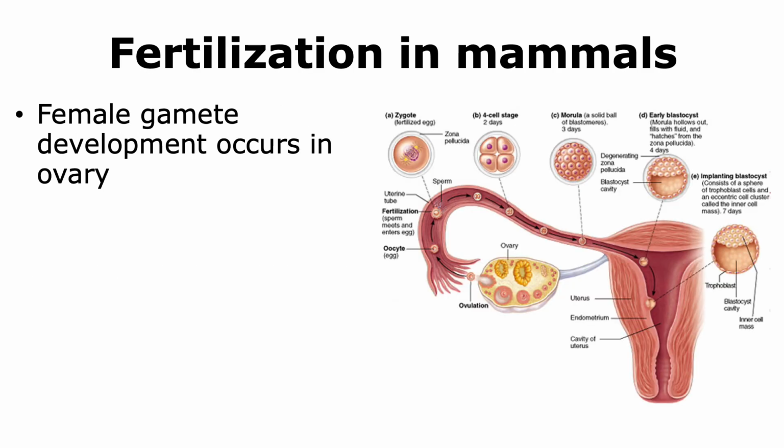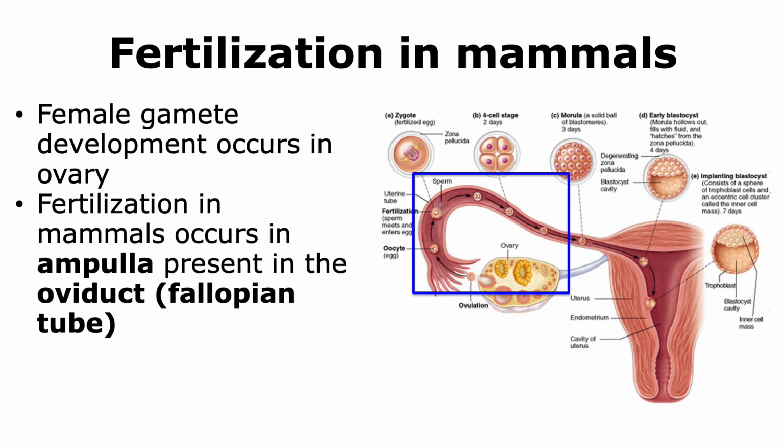Now, in the case of mammals, the female gamete development occurs in the reproductive structure called the ovary, and that is the part that is shown in the blue box. So the figure shows parts of the female reproductive system, and in the ovary is where we actually have the oocytes undergoing development.